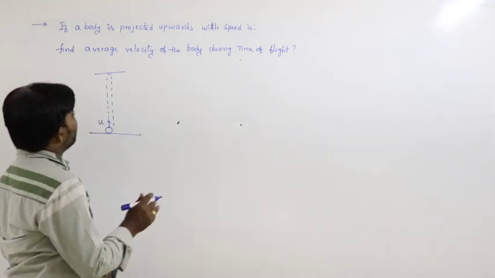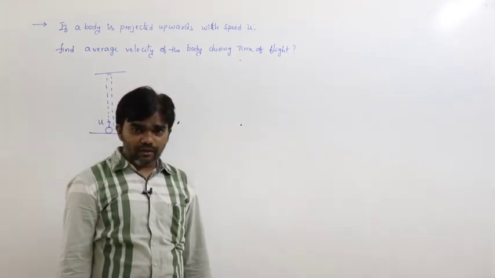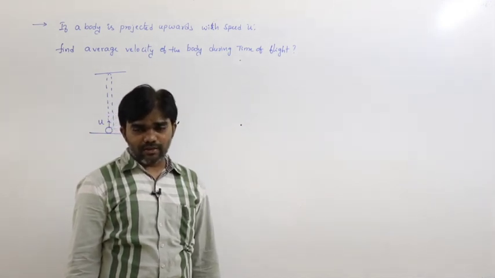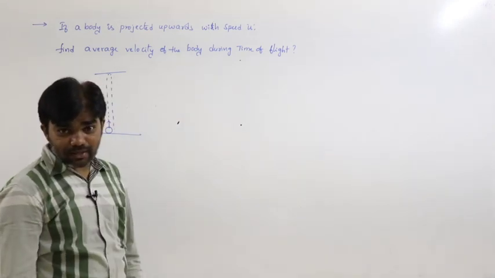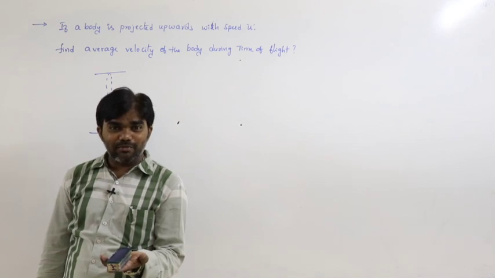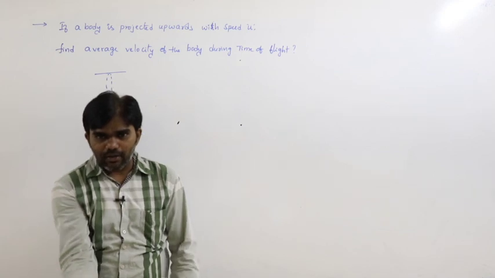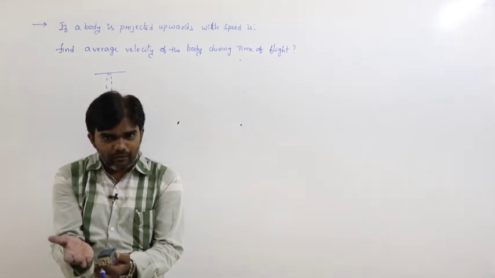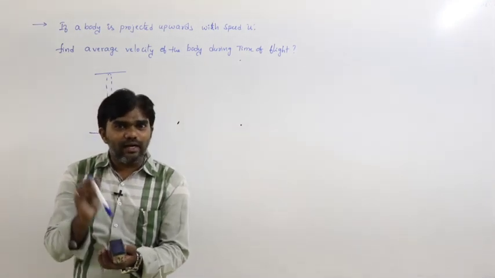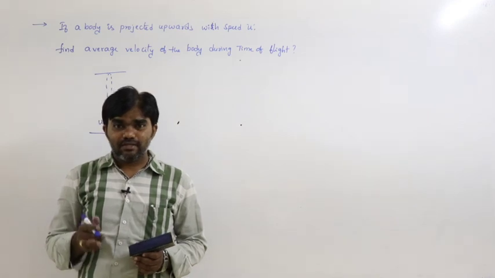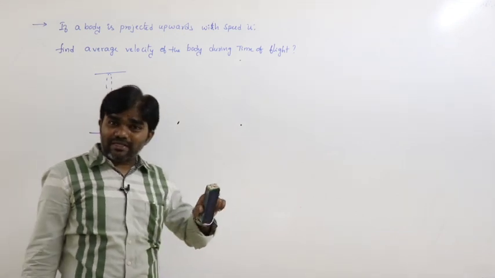Now we have to calculate average velocity. What is the average velocity formula? Total displacement by total time. So, what is the displacement here? Starting point and ending point must be the same. At whatever point we project, finally the body reaches the same point. That means starting point and ending point must be the same here.